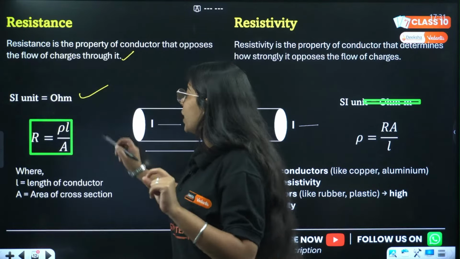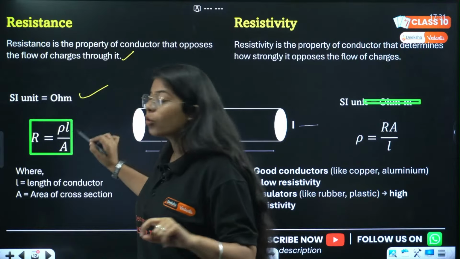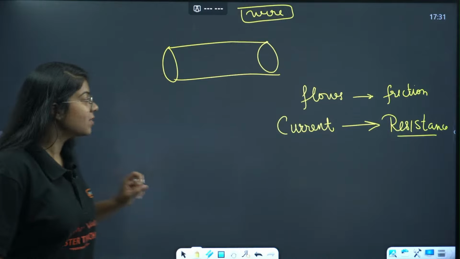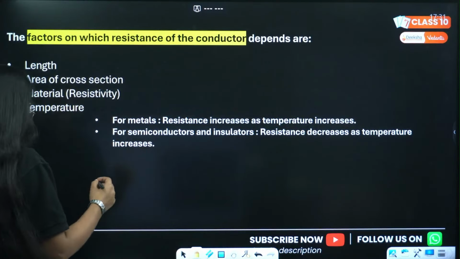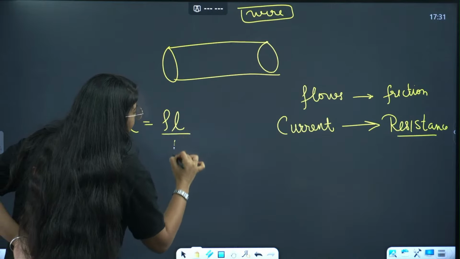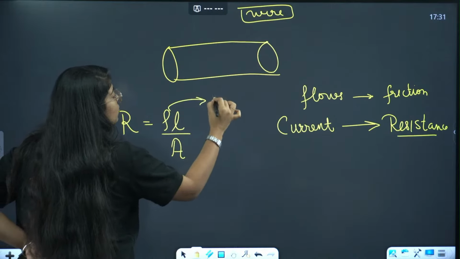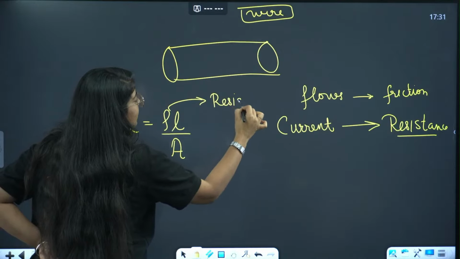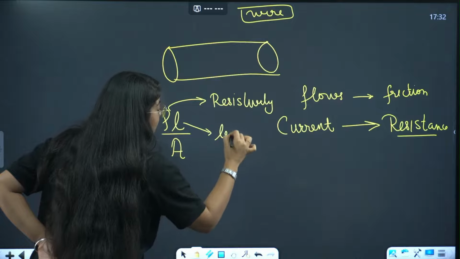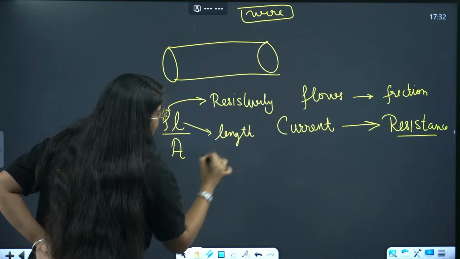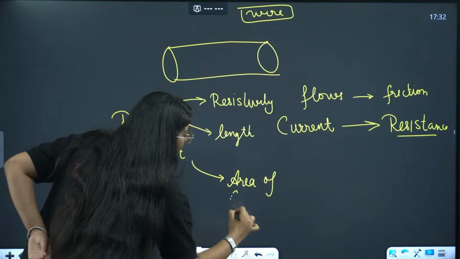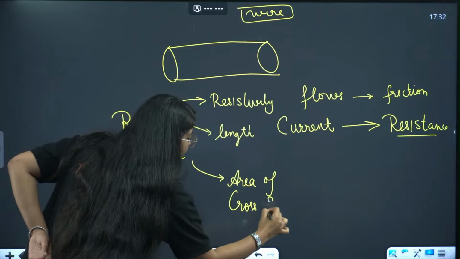Okay. देखो. Now we have R equals rho L by A. What is this? देखो. R equals rho L by A, where rho is what? Rho is resistivity, ठीक है? L is length and A is area of cross section.